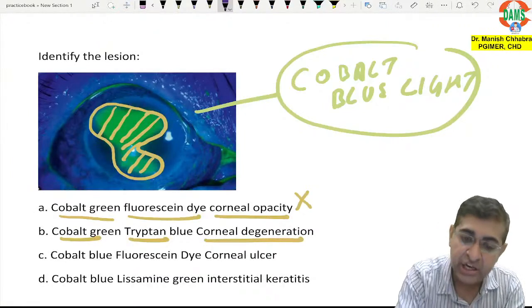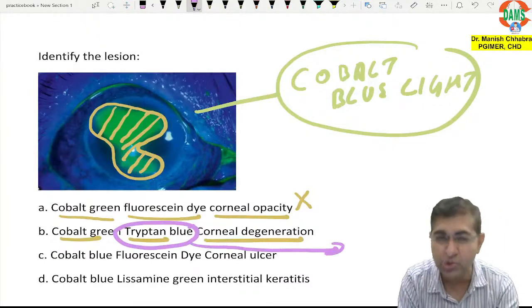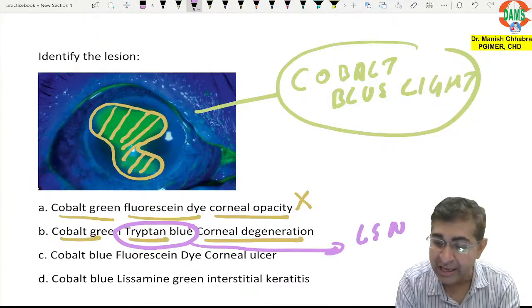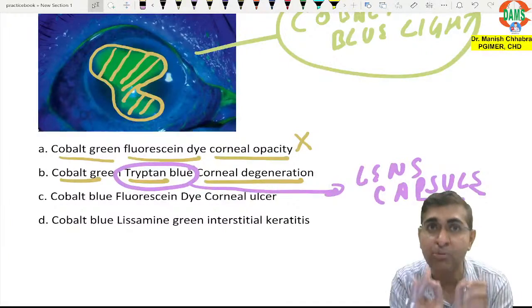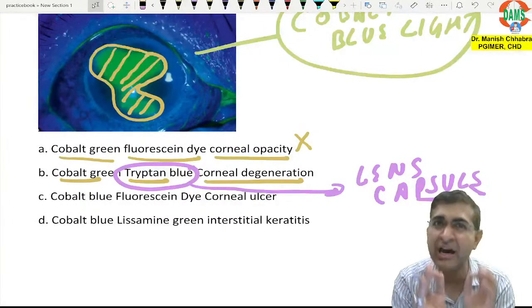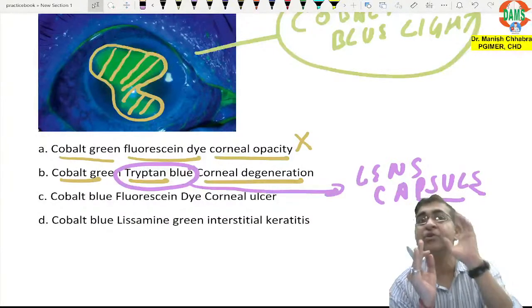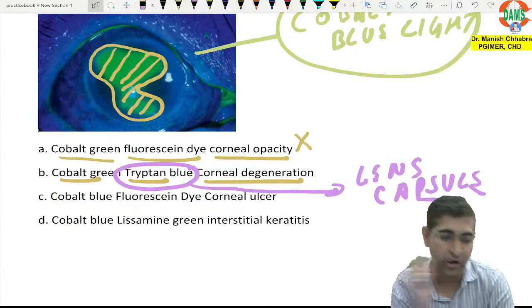Trypan blue dye is going to stain the lens capsule. It is usually used for staining of the lens capsule. And of course, it is not the cobalt green light. And corneal degeneration, unless there is an ulcer, will not give way for the fluorescein dye to enter inside the cornea.